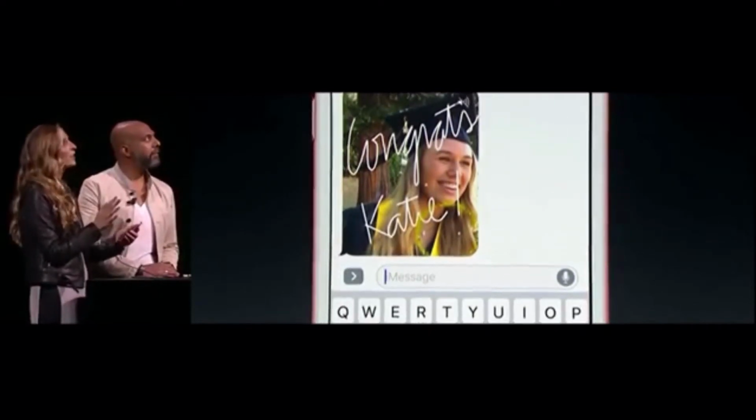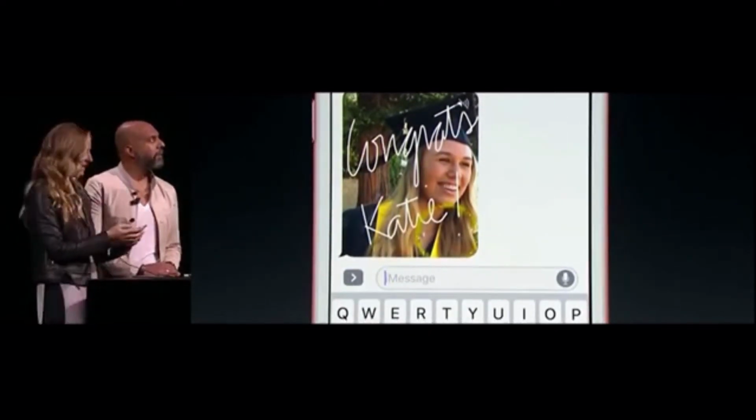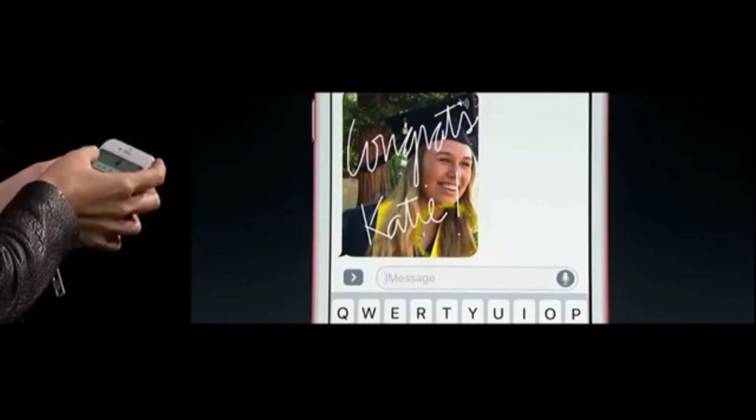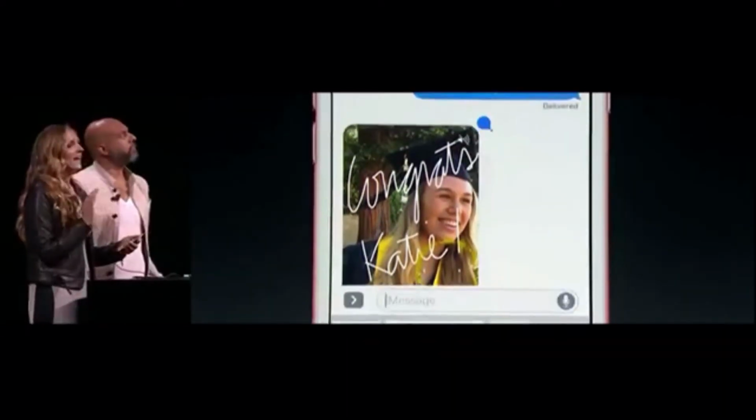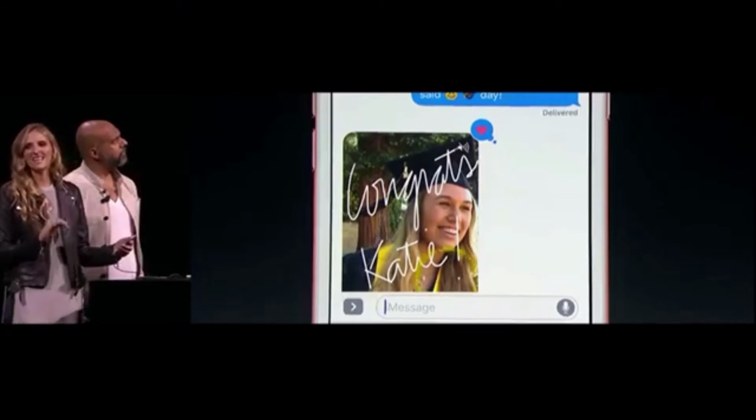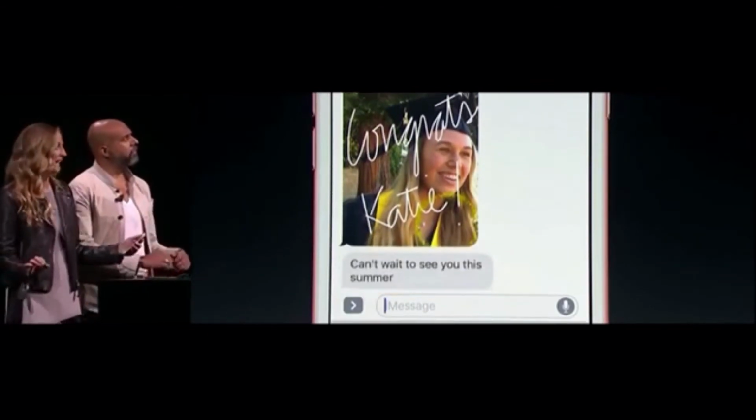And I'm going to let her know how I feel about it using tapbacks, which is as easy as double tapping and sending back a heart. It's that quick and that fun, and honestly, it is my favorite way to communicate now.